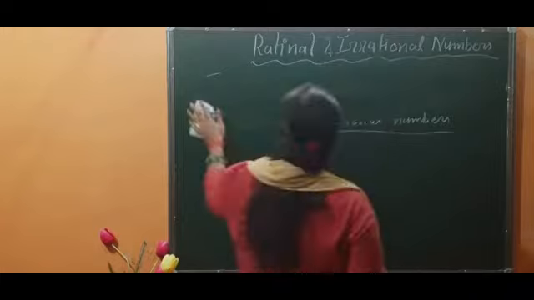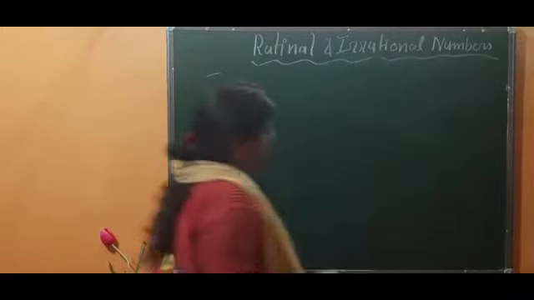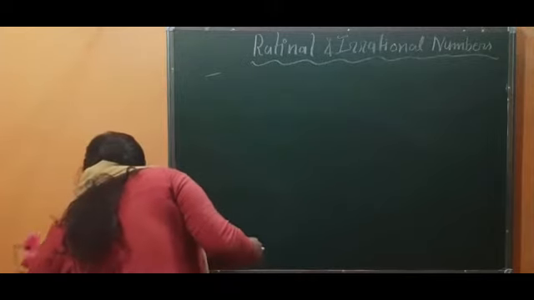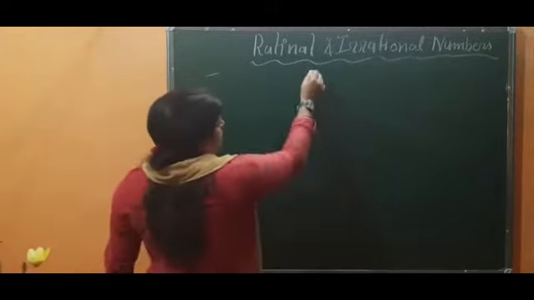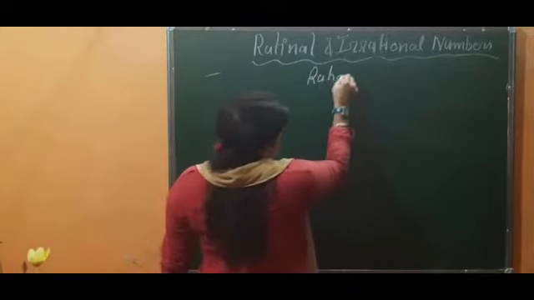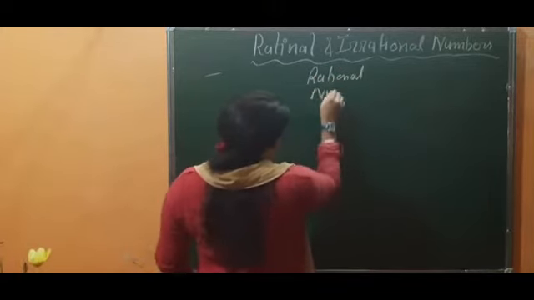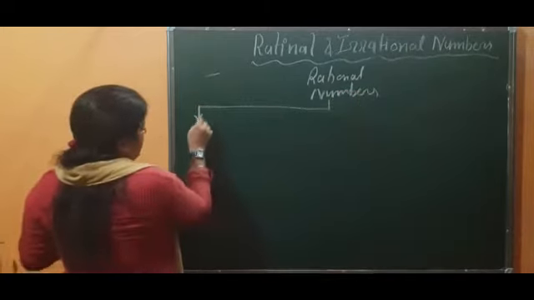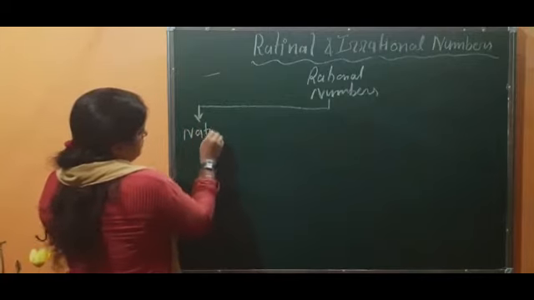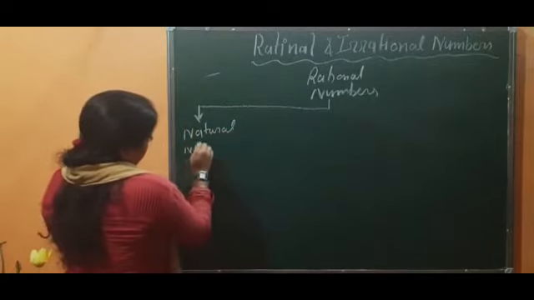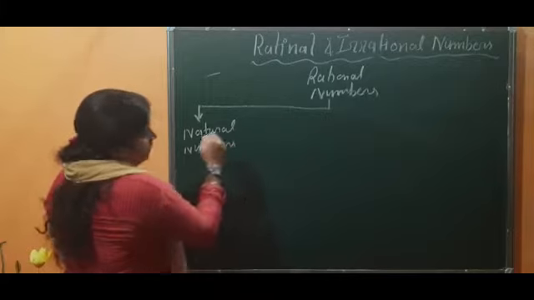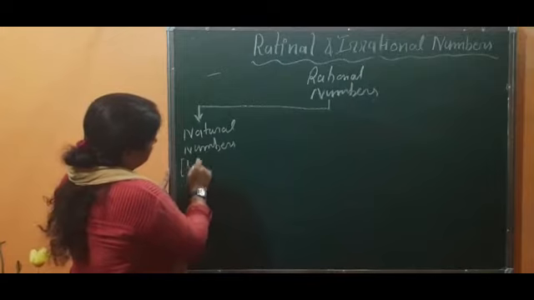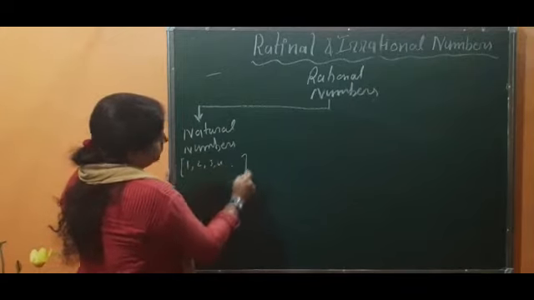You just see which types of numbers come under irrational numbers. For that we will do one thing. You may copy this in your notebook: rational numbers. First, all the natural numbers are called rational numbers. Natural numbers are 1, 2, 3, 4 and so on.